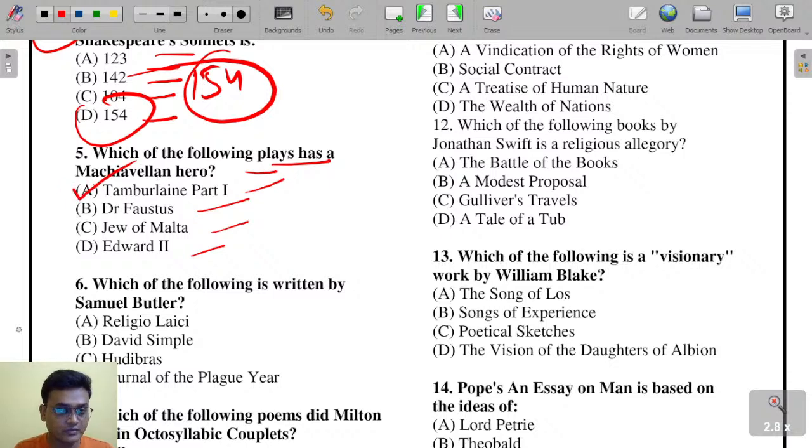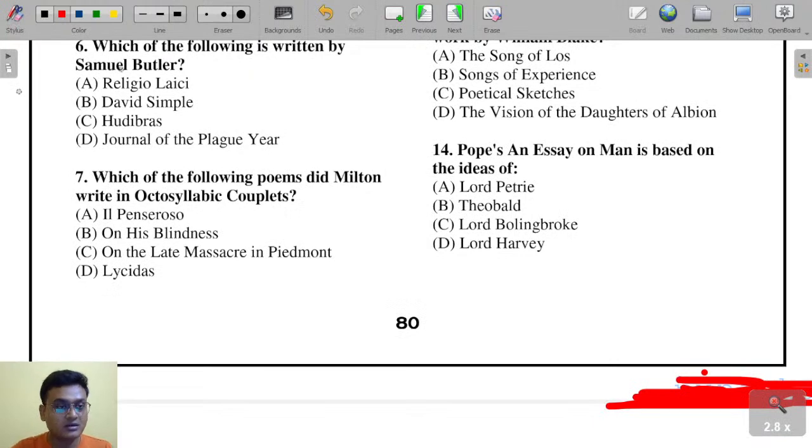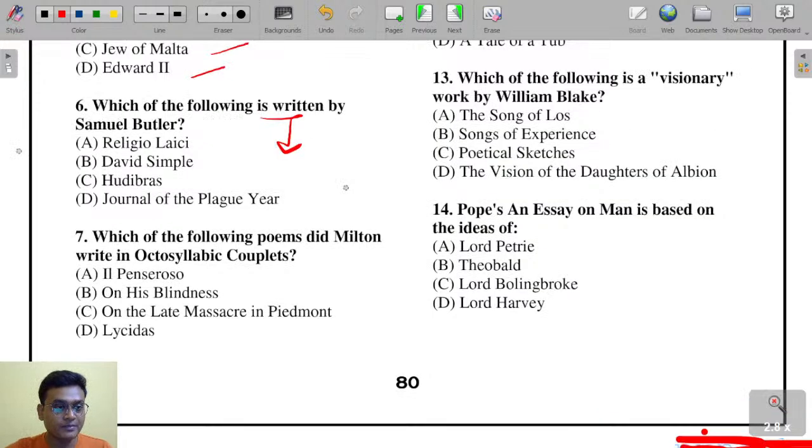Question 5. Which of the following is written by Samuel Butler? Religiosity, David Simple, Hudibras, or Journal of the Plague Year. The right answer is that Samuel Butler has written Hudibras. So C is the right answer. Hudibras has been written by Samuel Butler.